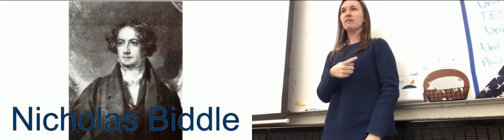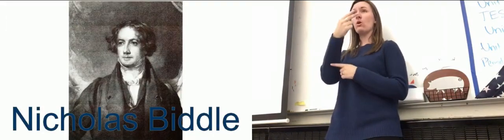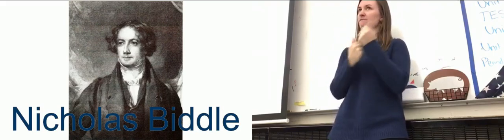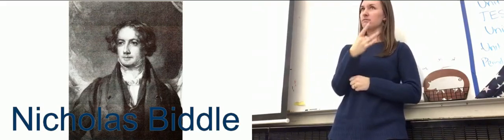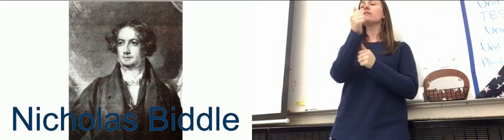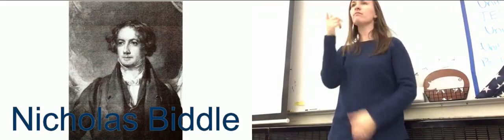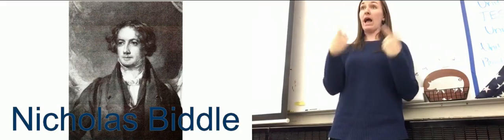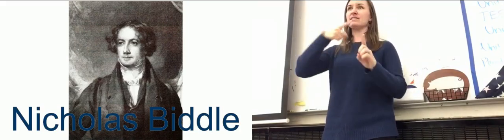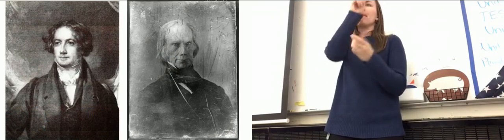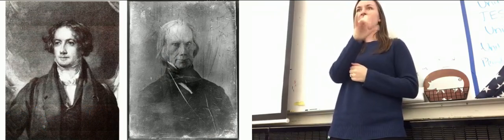Now, what's going to happen is that Henry Clay is going to advocate for this national bank. And the head of the national bank is going to be this guy, Nicholas Biddle. Nicholas Biddle is going to be head of the national bank, but here's the problem. Andrew Jackson hates Nicholas Biddle because Nicholas Biddle is basically just another Henry Clay. So what's going to happen? Now, these two are going to work together and build an extremely successful bank.